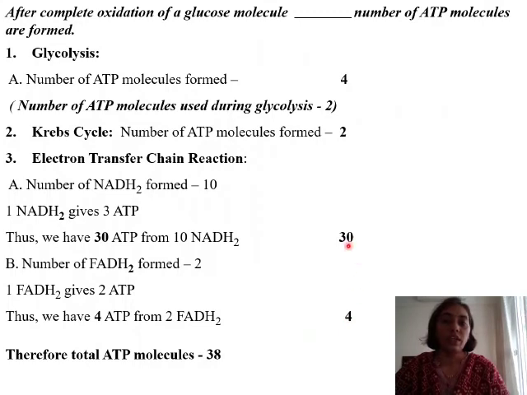Here we have 30, and so if you take the total, you will come across the total number of ATP molecules will be 38. So here we have counted 2 because, as I told you, that though 4 are generated during glycolysis, but since 2 of them are utilized, we will consider only 2 ATP molecules that are formed during glycolysis. So 2 from glycolysis, 2 from Krebs cycle, so that is 4. This is 30, that is 34 total, and plus 4 here, that is 38. So 38 ATP molecules are obtained by the complete oxidation of one glucose molecule.